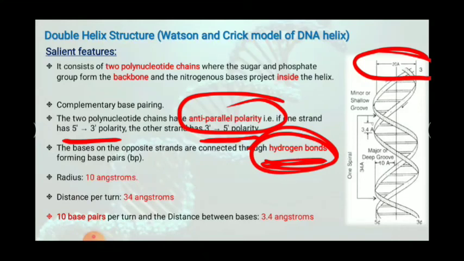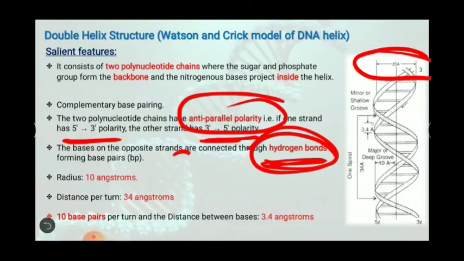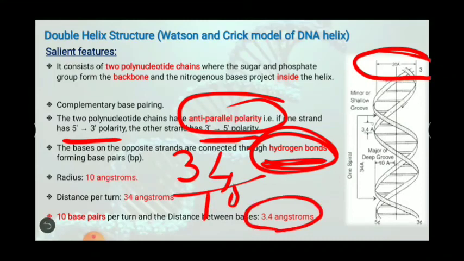And in this 1 turn, there are 10 base pairs. So you can easily predict what will be the distance between each base. That is 34 divided by 10 equals how much? 3.4 angstrom. So this is the distance between each base pair. So these are some of the important points of the double helical structure of DNA as proposed by Watson and Crick. There were some other points also that I will be providing you in the notes, but these are the important points.